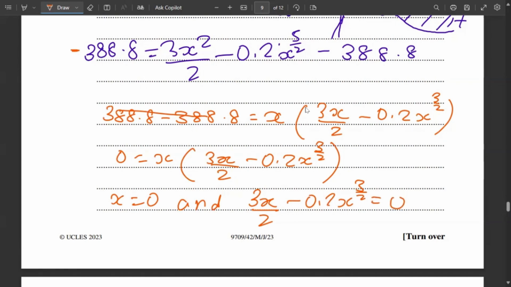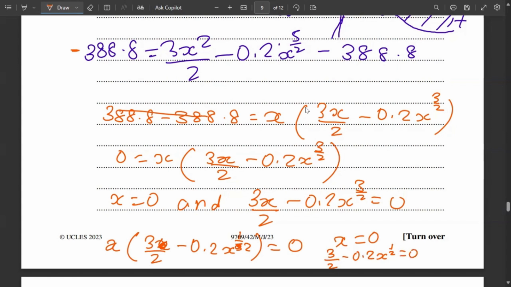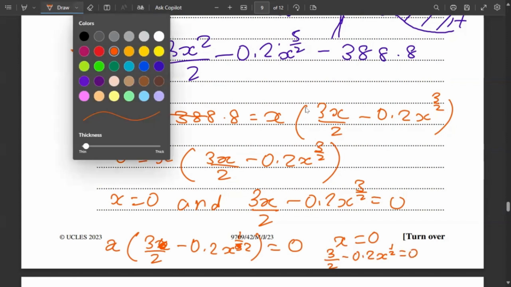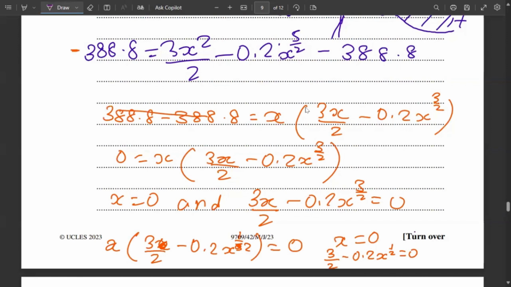So again, we can take x in the bracket here. So x bracket 3 upon 2 minus 0.2 x raised to 1 by 2 equal to 0. So x will equal 0, or 3 upon 2 minus 0.2 x raised to 1 by 2 is 0. Therefore, here finally what we can do is 3 upon 2 is 0.2 x raised to 1 by 2. This 0.2 will go down, 0.2 into this, and this 1 by 2 will become squared.